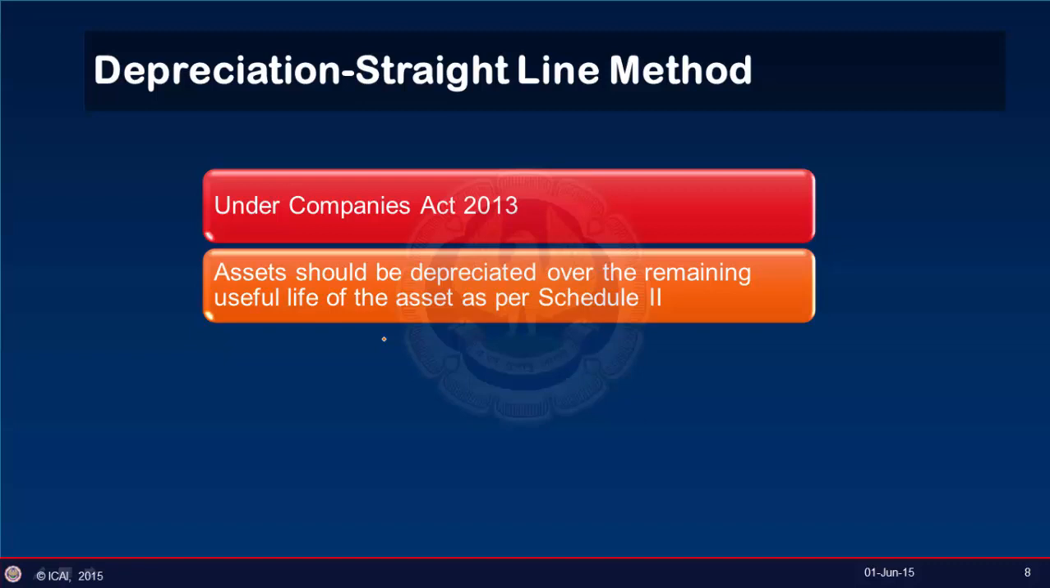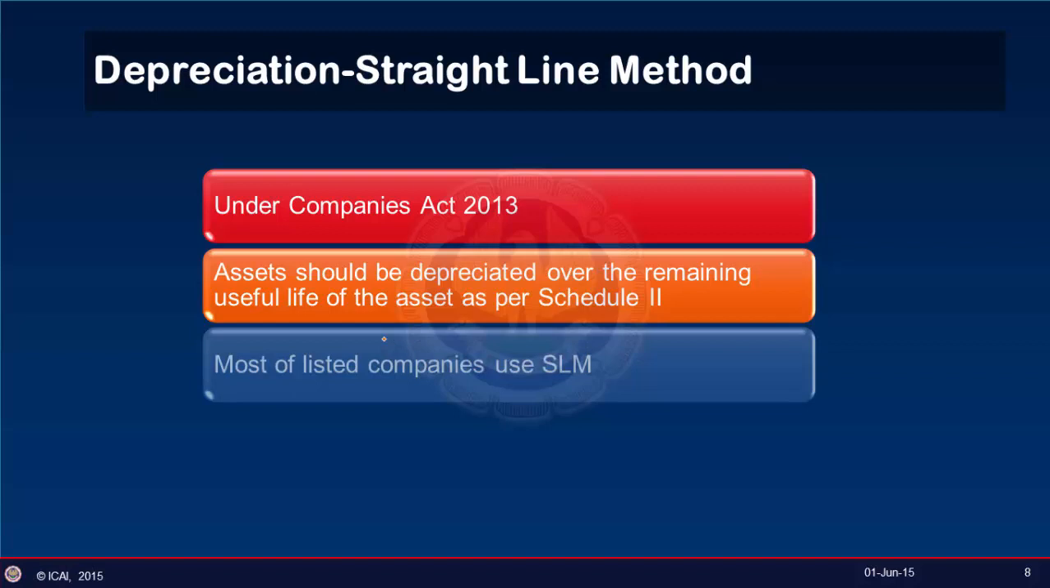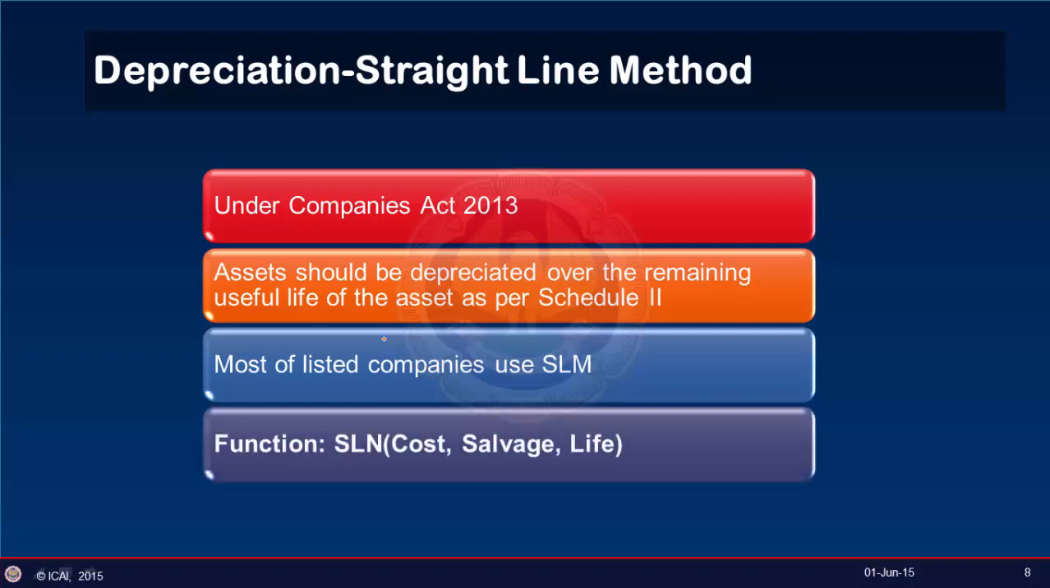The useful life has been described as per Schedule 2. Now, most of the companies, and listed companies rather, use the straight line method. To calculate depreciation under the straight line method in Excel, we have a function SLN. If we look at the syntax of SLN, it has three factors: cost, salvage, and life.